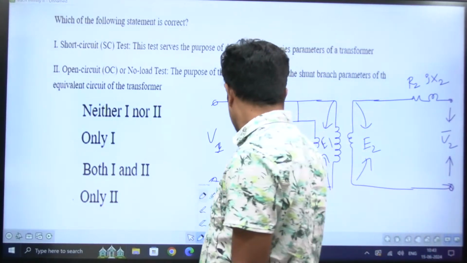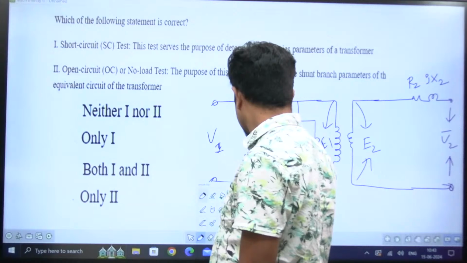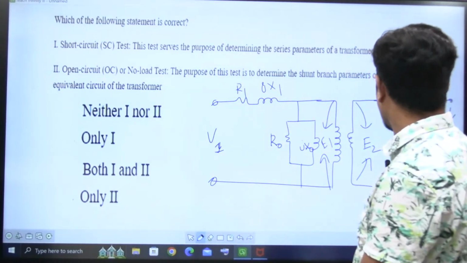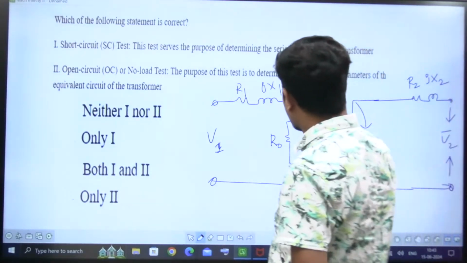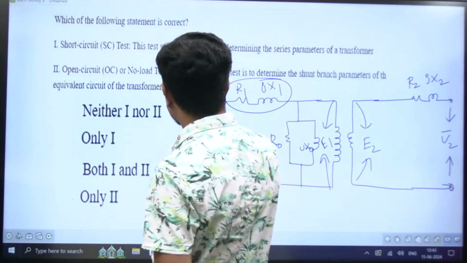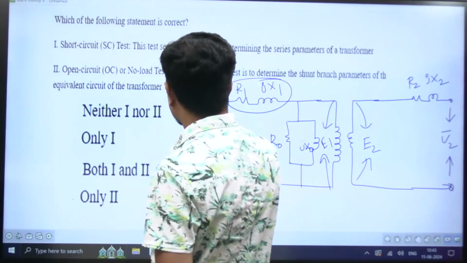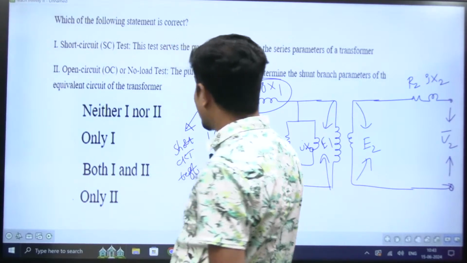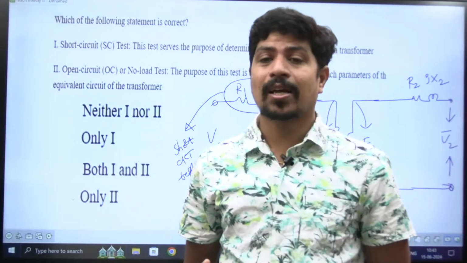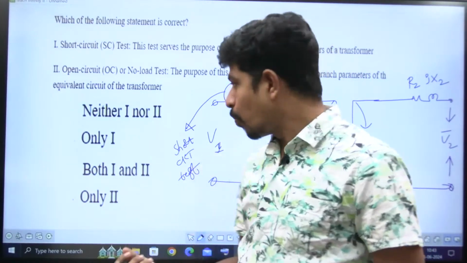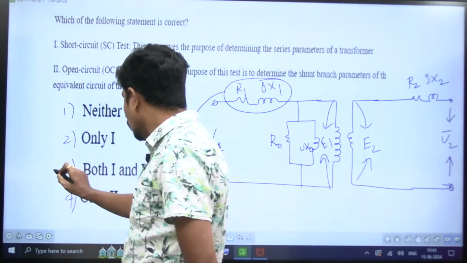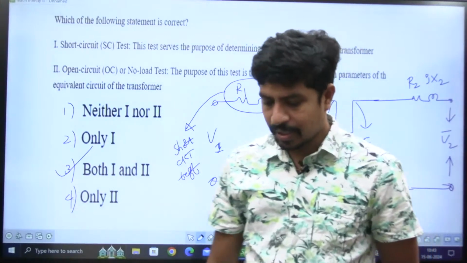Look clearly here: R1, jX1, R0, jX0, E1, E2, R2, jX2, and V2. If you want to get these parameters, the series branch parameters will be obtained by the short circuit test, whereas the shunt branch parameters are obtained by the open circuit test. So both 1 and 2 are correct. That is something everyone knows.